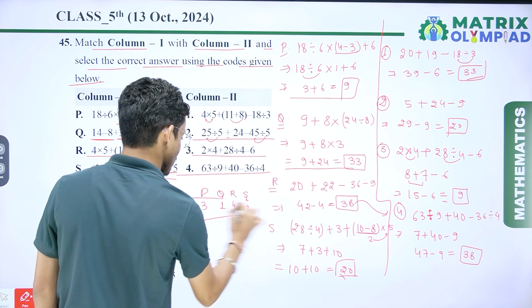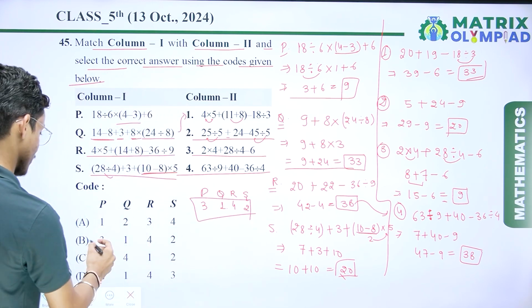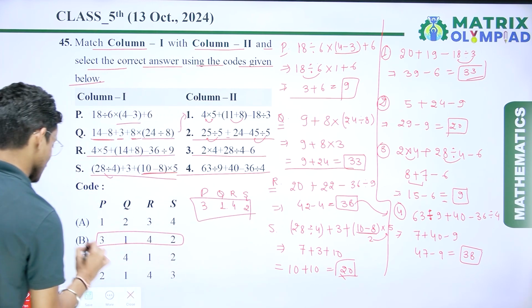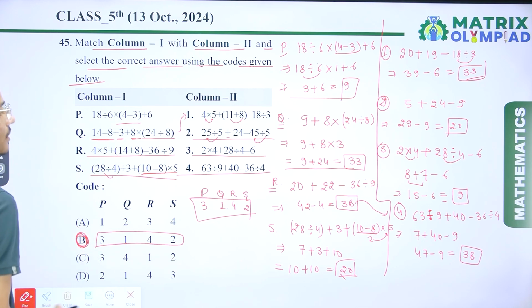So 3, 1, 4, 2. So where is 3142? So here 3142, option number B is the correct answer over here.